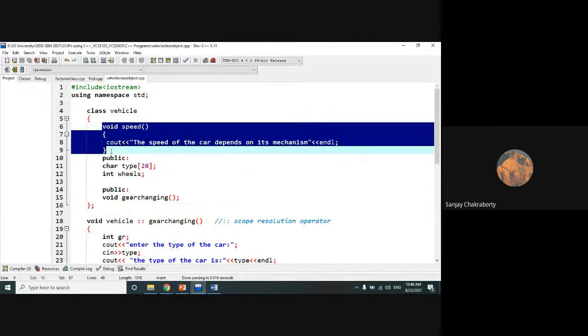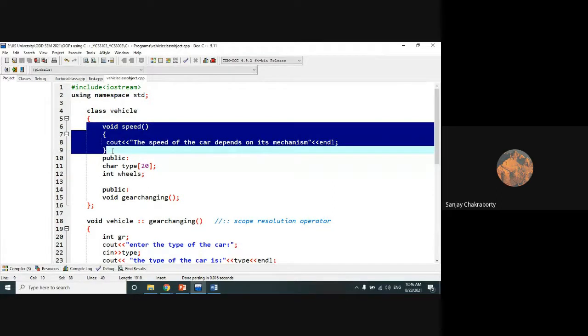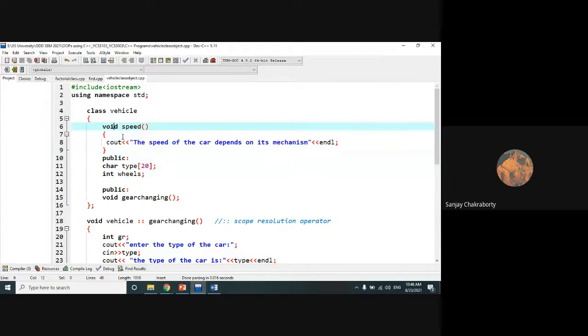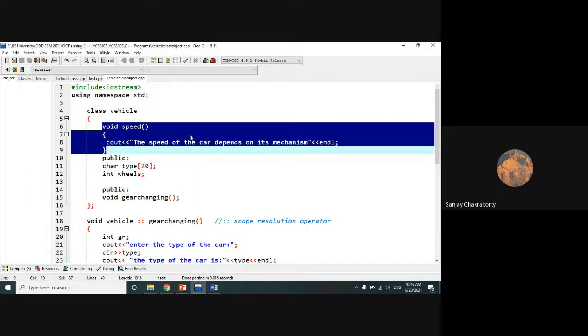Suppose you don't want the user of this program to access this function. Easily you can make it private. So anyone outside of this, anyone apart from you, the programmer, will not be able to access these private data members or private member functions.